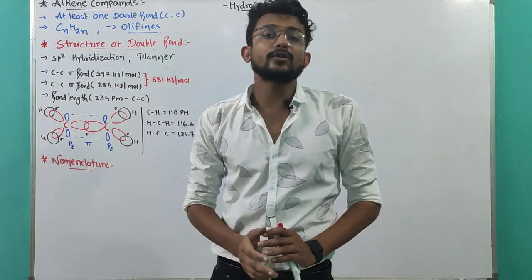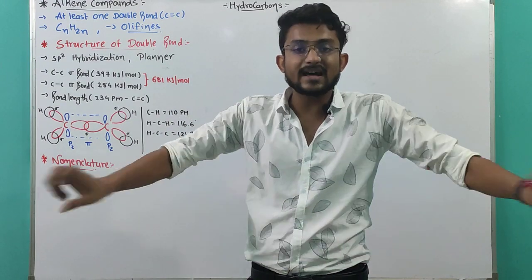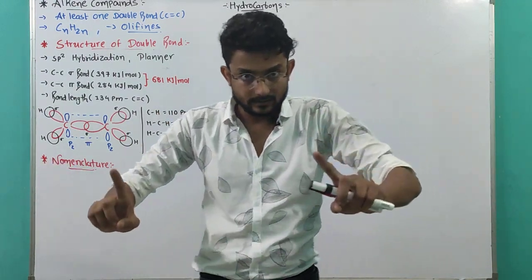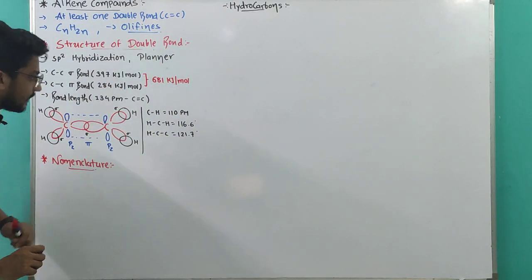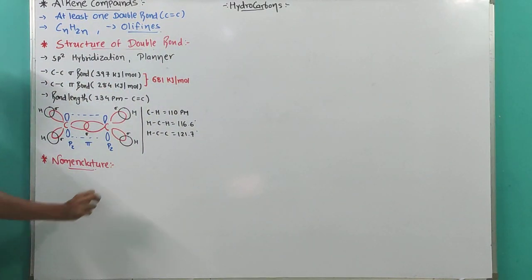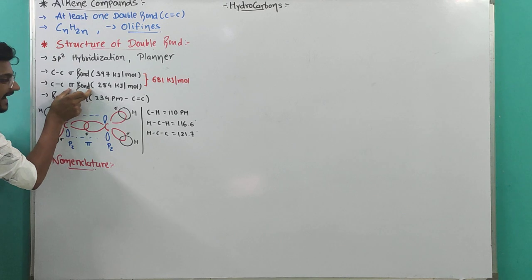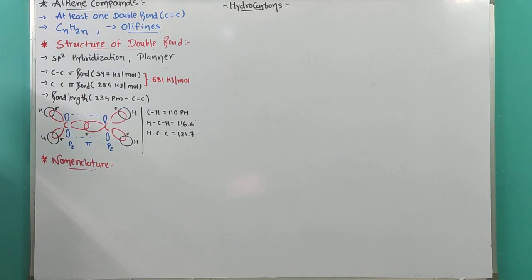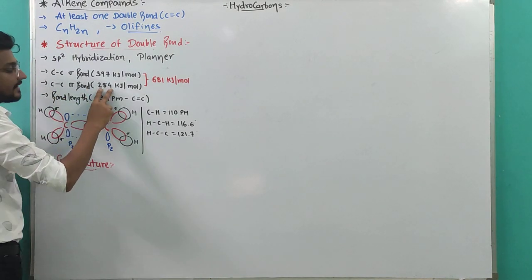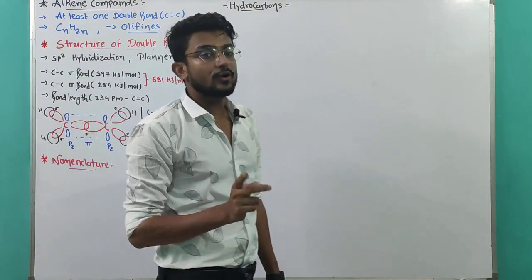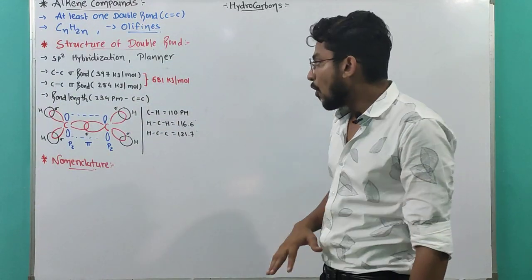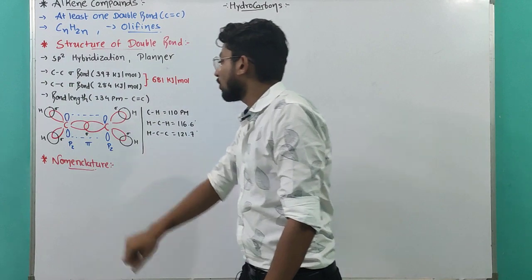We are talking about the wall separating both the carbons. But here is the question mark. What if I only want to break the pi bond? It will be easy, because I will need just 284 kilojoule per mole energy to break only the pi bond.